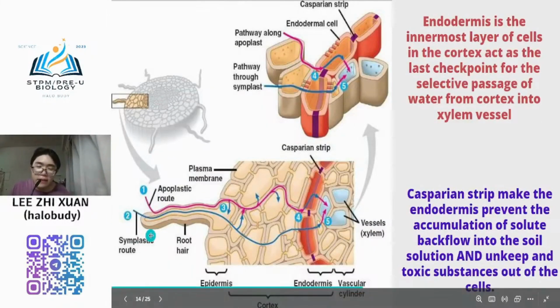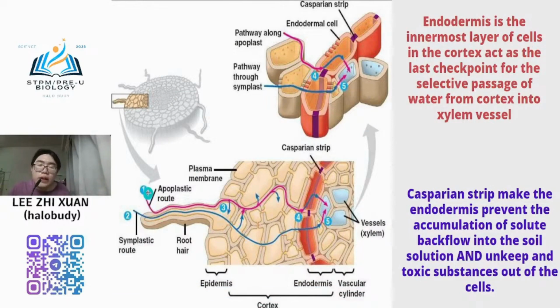If you see here, in the night, the potassium and sodium ions, the mineral ions, will be pumped by active transport into the root hair. So this will cause the root hair water potential to decrease. So the purpose is to decrease the water potential of the root hair.